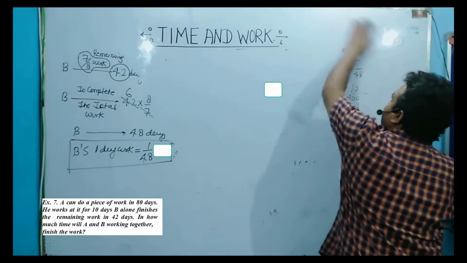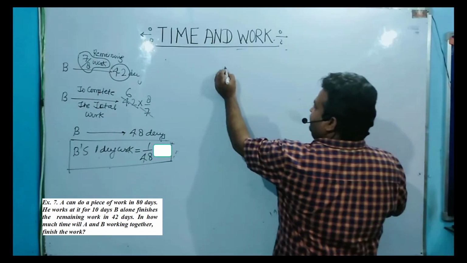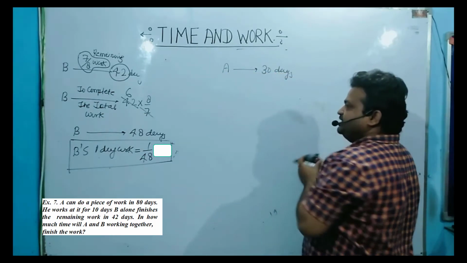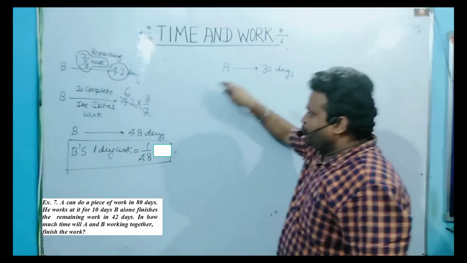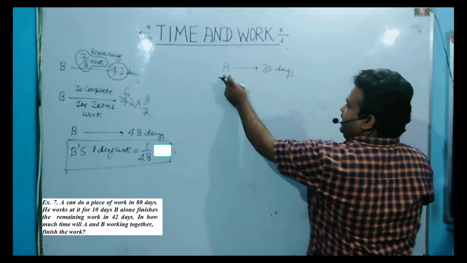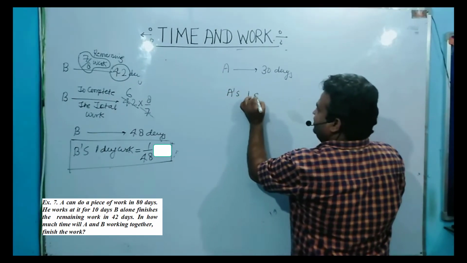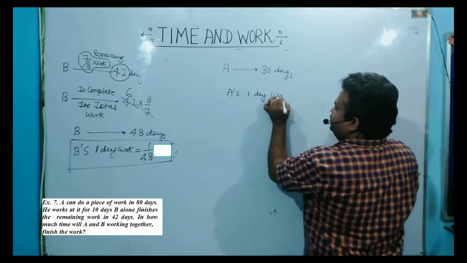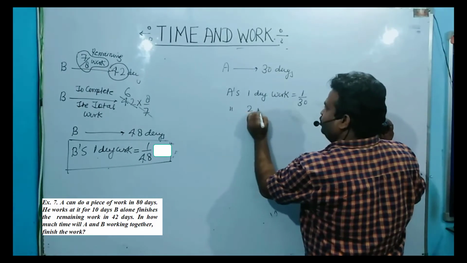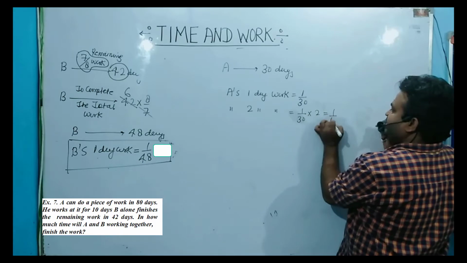Now the second. Suppose A can do the entire work in 30 days. I will give you the idea of why you put this value in reverse order. So A can complete the entire work in 30 days. What is A's 1 day work? It is 1 by 30. What is A's 2 day work? Multiply by 2, it means 1 by 15.